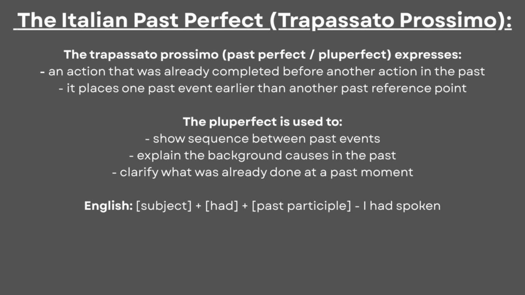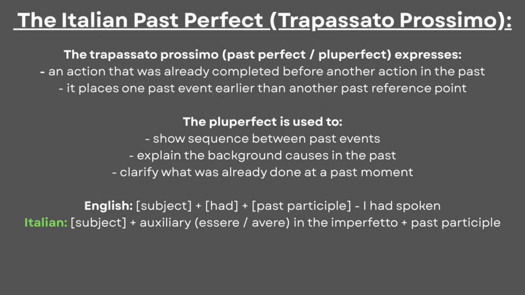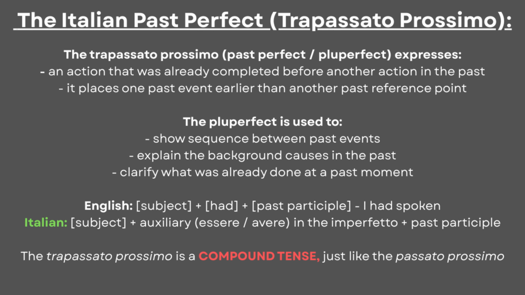In English, the past perfect is made from the past tense of the auxiliary verb to have and a past participle, like saying, I had spoken. In Italian, this tense has the same pattern, which means that it's compound, showing the past of the past. Even so, the structure of the trapassato prossimo is the same as the passato prossimo, so it makes other concepts very simple, like choosing the correct auxiliary verb, conjugating it in the imperfect, and adding a past participle, which can have regular and irregular forms.